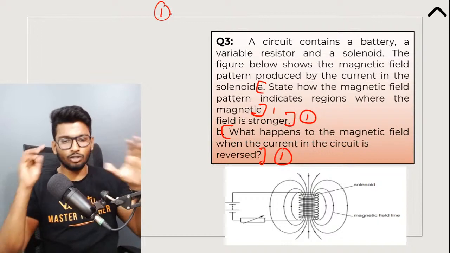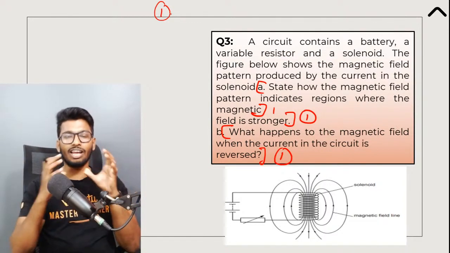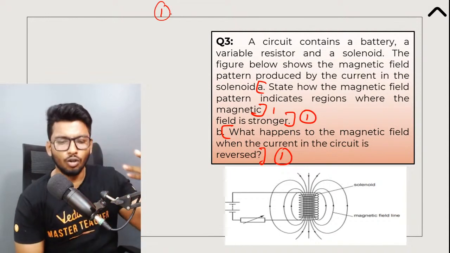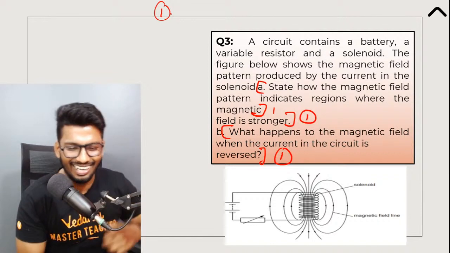What does it look like? When you think about the magnetic field lines, what does it look like wherever the magnetic field is stronger? What does it look like? Oh, is it? Awesome, Aditi. Congrats, Doug. Congrats.